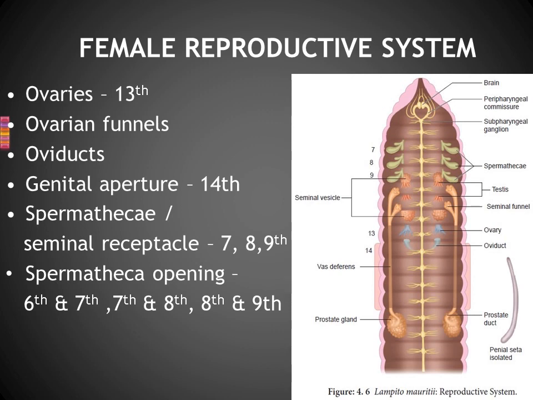So that is the role of the spermatheca. The sperm cells will be stored here, which are collected from the partner worm. Understand? That is the role of the spermatheca, right? And let us see how this copulation occurs first.